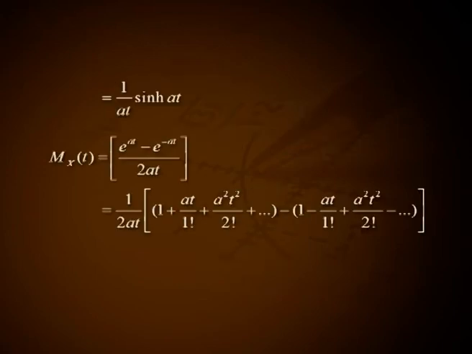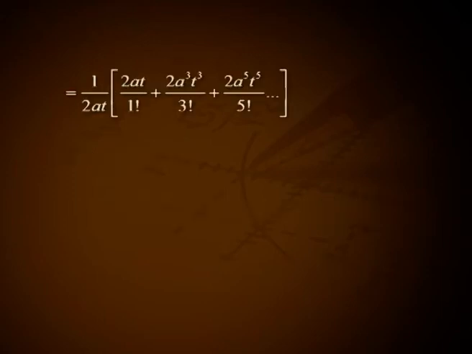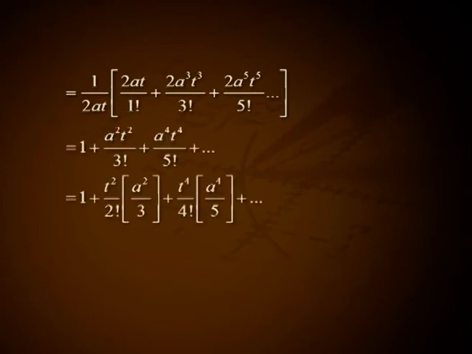Mx(t) equal to (e raised to at minus e raised to minus at) all divided by 2at, that is 1 by 2at into [1 plus at by 1 factorial plus a square t square by 2 factorial plus etc. minus of (1 minus at by 1 factorial plus a square t square by 2 factorial minus etc.)]. That is 1 by 2at into [2at by 1 factorial plus 2a cube t cube by 3 factorial plus 2a raised to 5 t raised to 5 by 5 factorial etc.]. That is 1 plus a square t square by 3 factorial plus a raised to 4 t raised to 4 by 5 factorial plus etc.